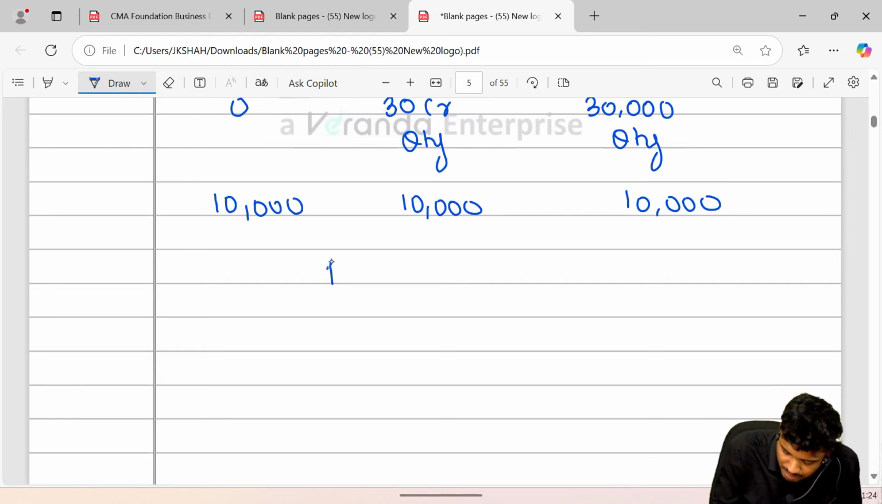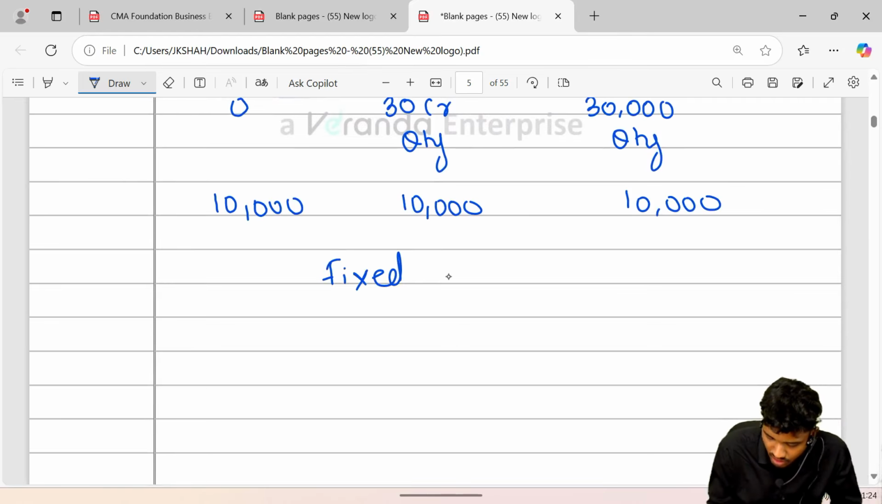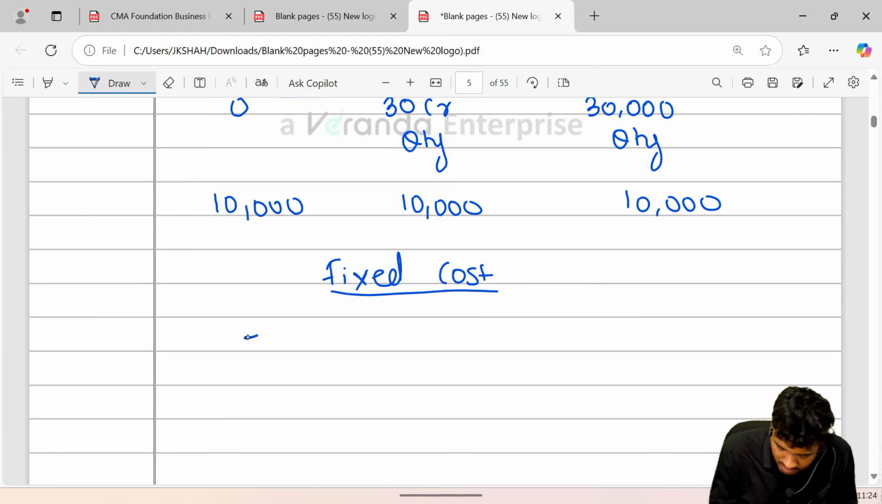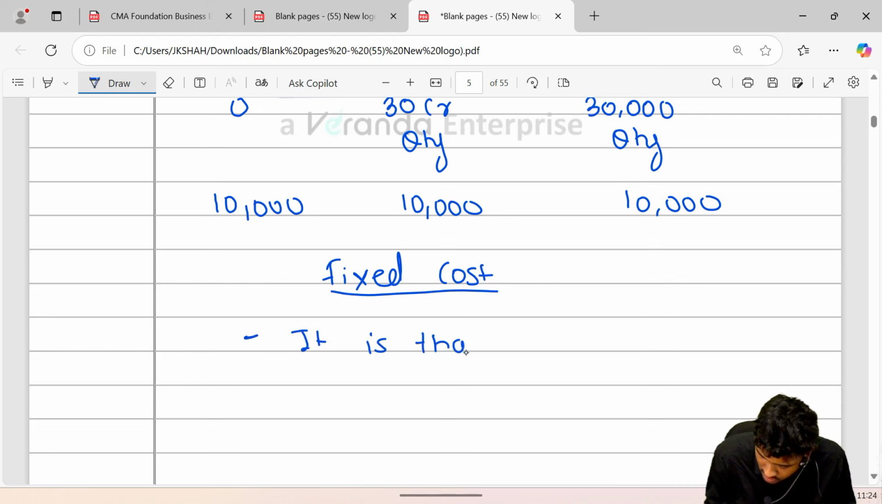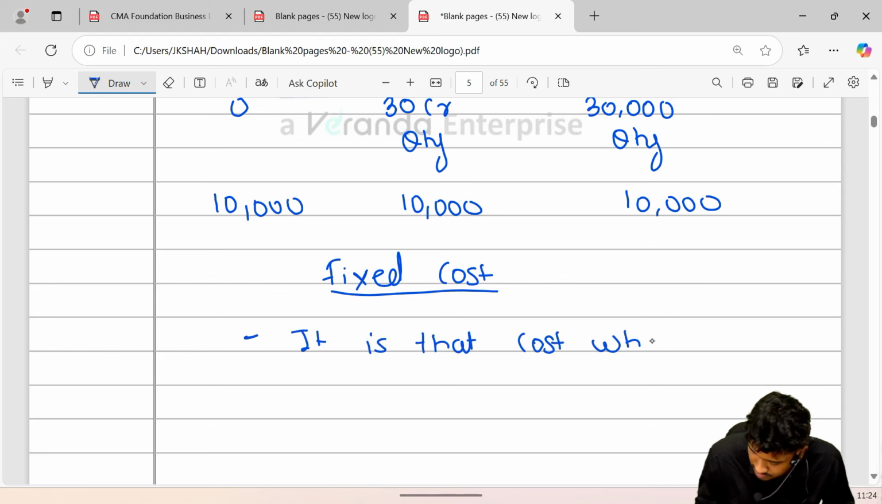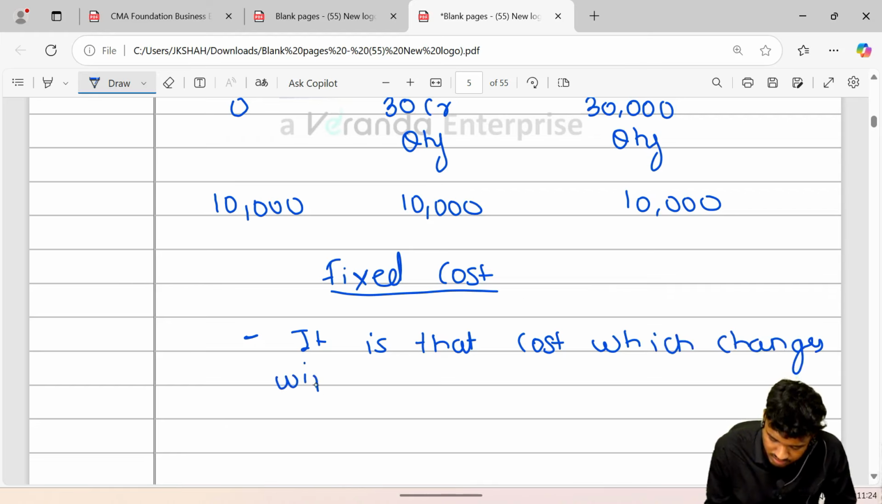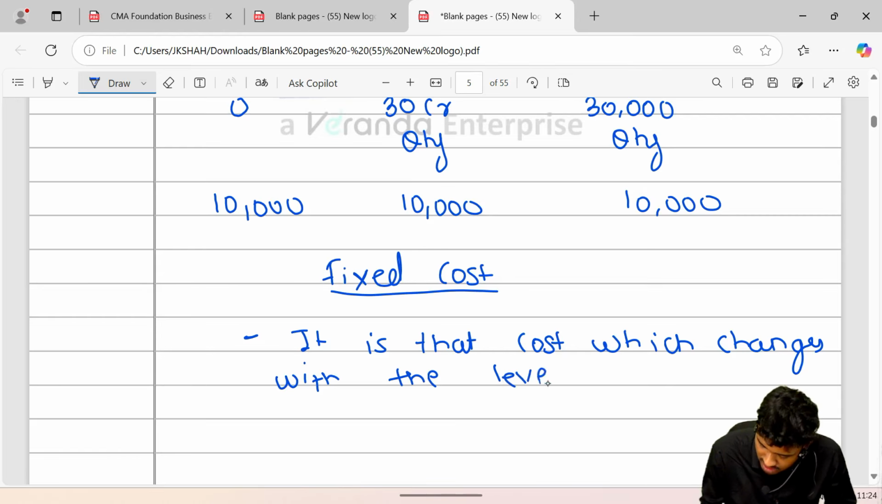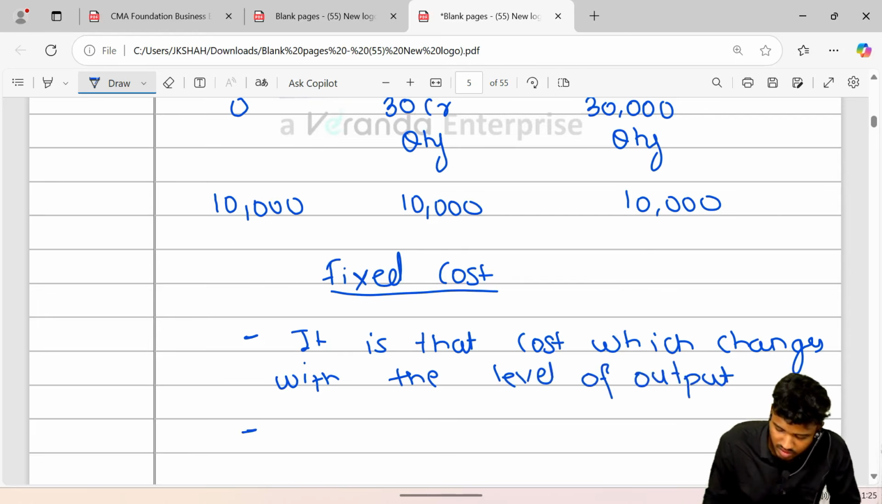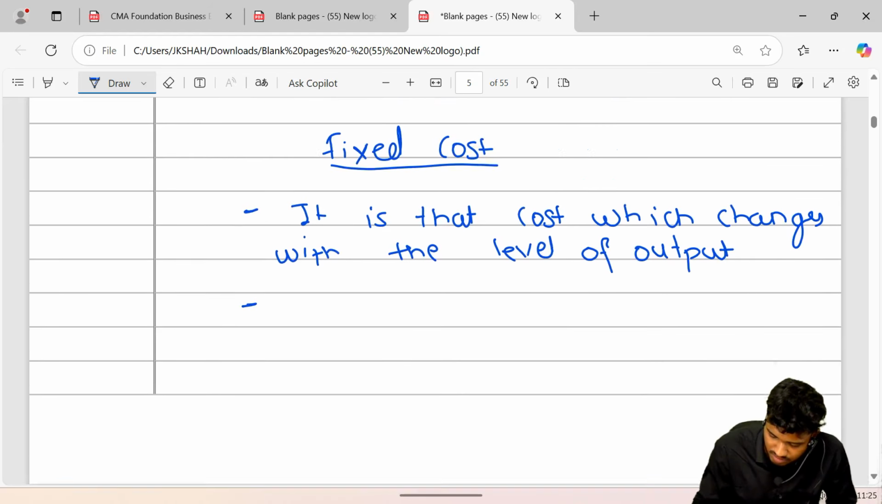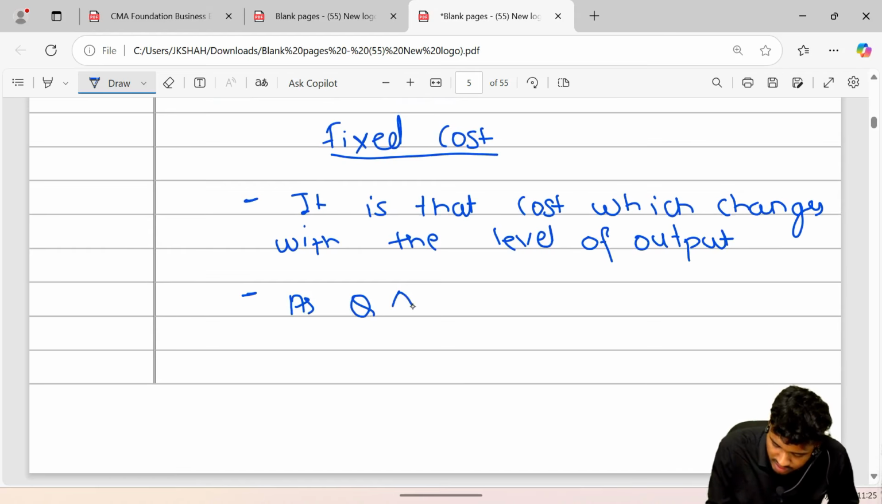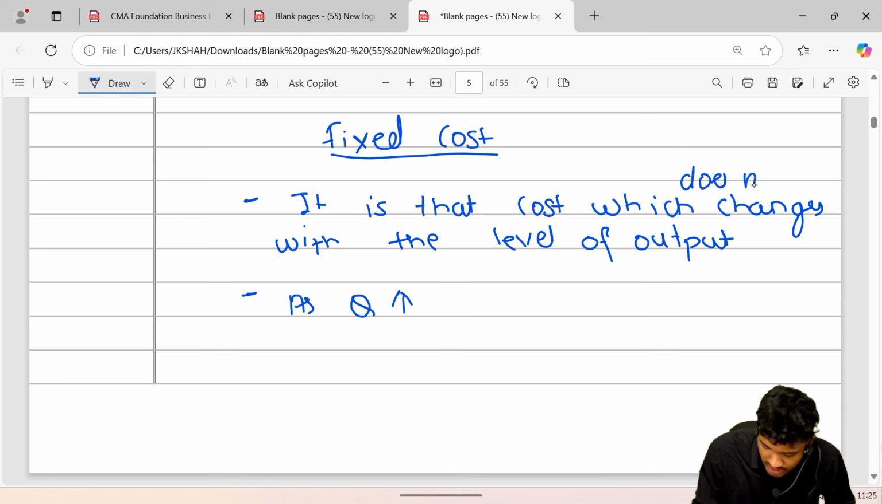So basically, summing up, sir, what is fixed cost? Fixed cost is that cost which does not change with the level of output.